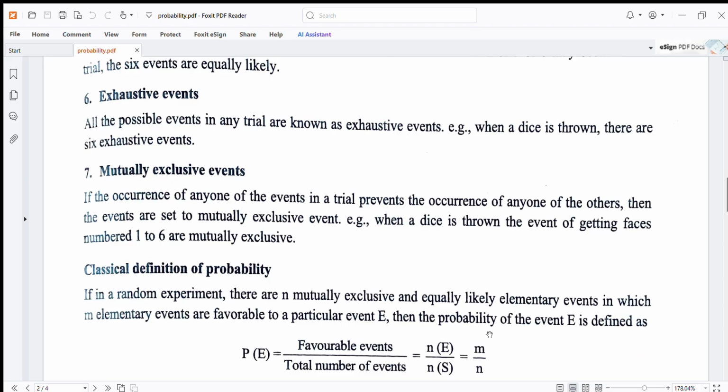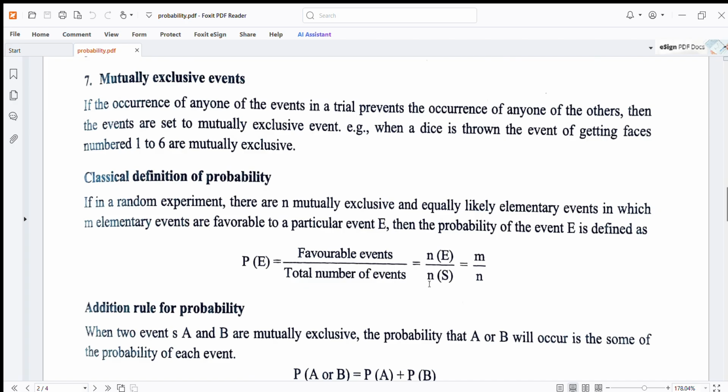Classically defined probability. If in a random experiment there are n mutually exclusive and equally likely elementary results, in which m elementary events are favorable to a particular event E, then the probability of the event E is defined as P(E) = favorable events upon total number of events = n(E) upon n(S) = m by n.